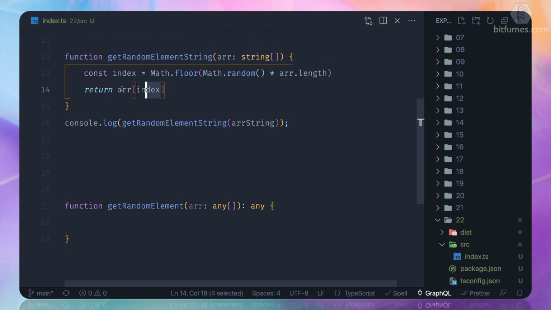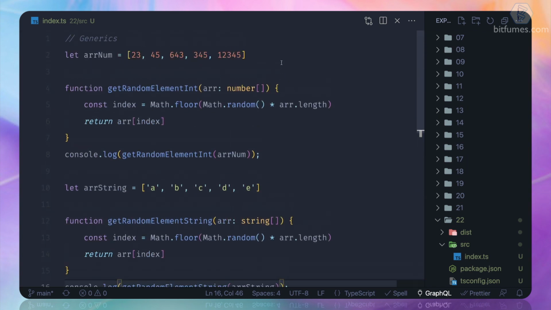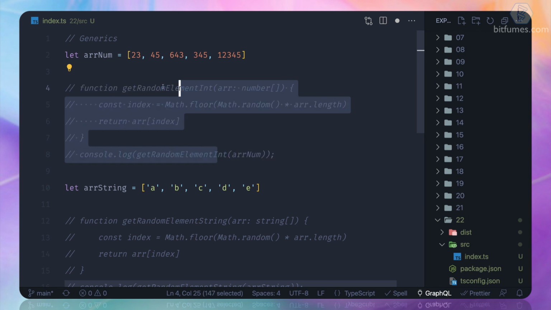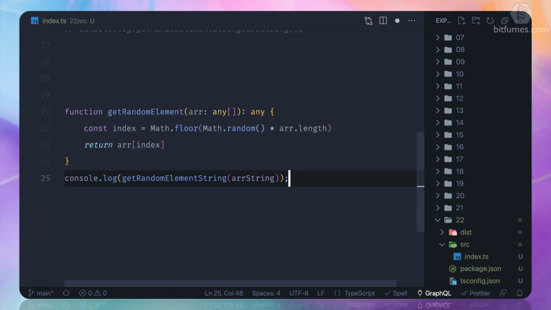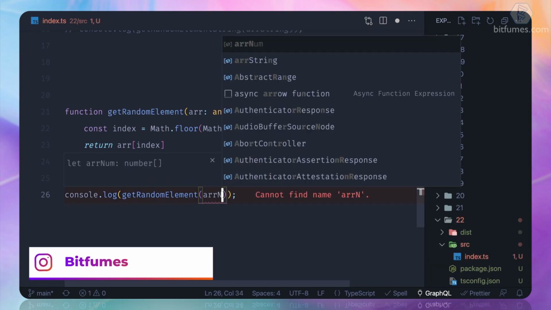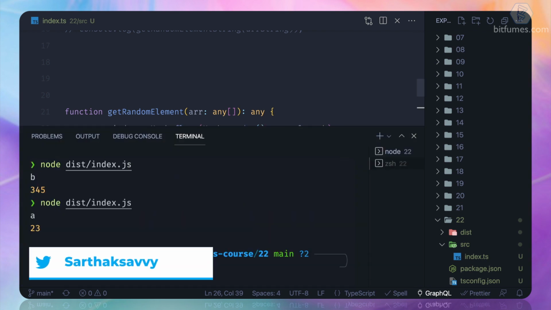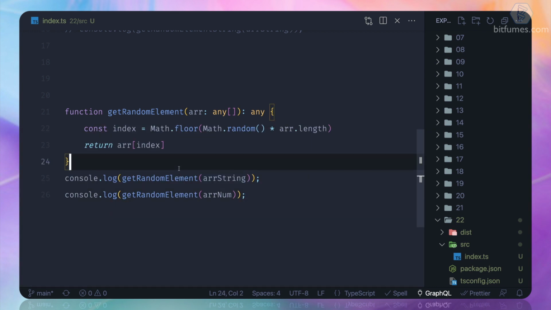In this case I can use this function, so I can comment these out here and here. Now I can simply use console log and say give me a random element for array string and array num also. Let's see what's going to happen. And yes, it's working absolutely fine. So is this a generic thing? No, it's not a generic thing.